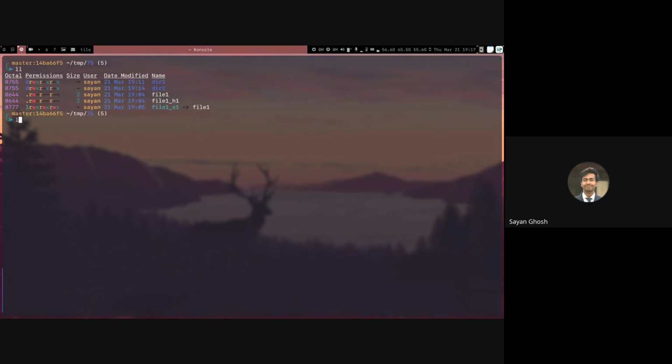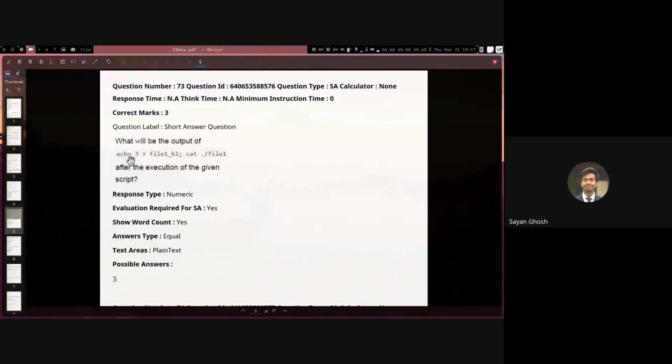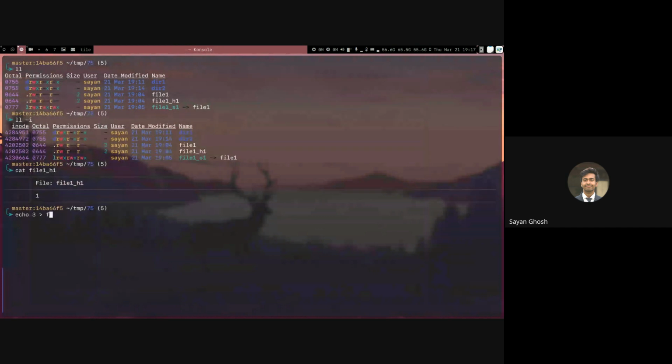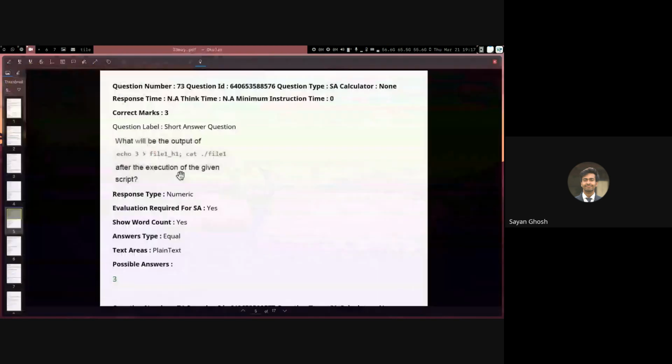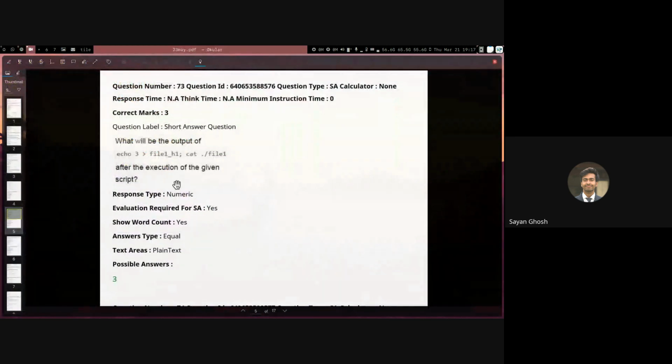If I do ls with an i, you can see the inode. File1 and file1_h1 have the same inode. And if I cat the file1_h1, you can see this has the value 1 because file1 has the value 1. Then we are echoing 3 to this file1_h1. So this will change the value of both file1_h1 and file1. And then we are catting file1. So obviously if I cat file1, I will also get the number 3. So the answer for this question is 3 because this is a hard link.